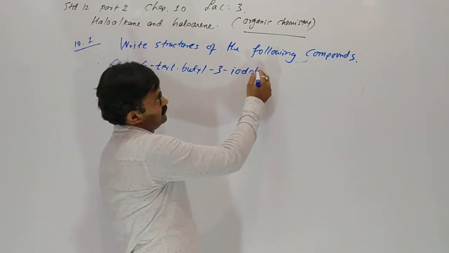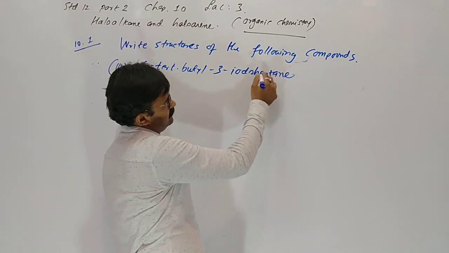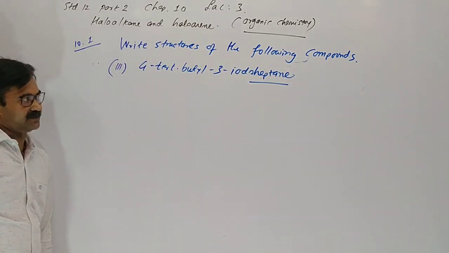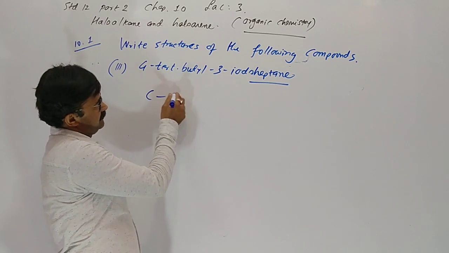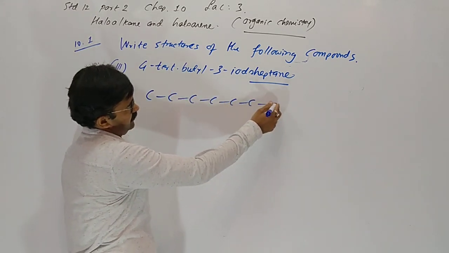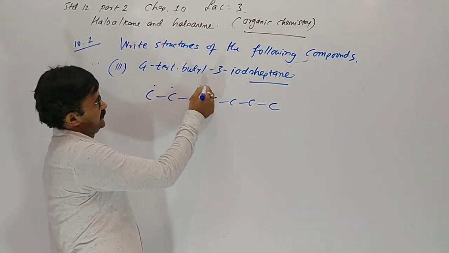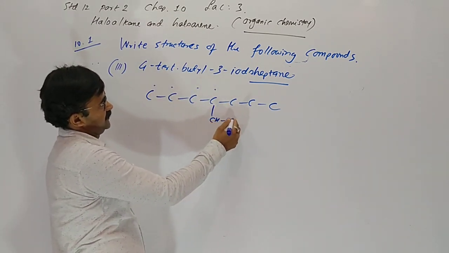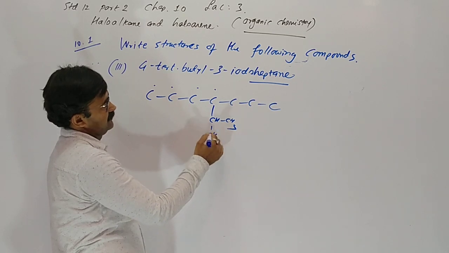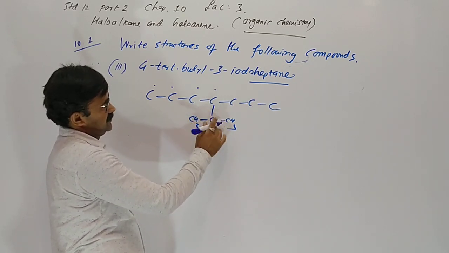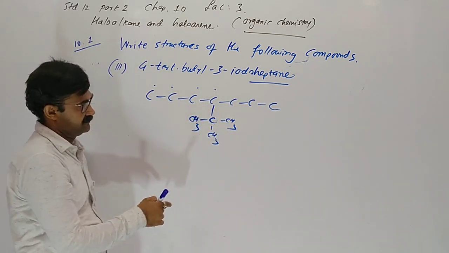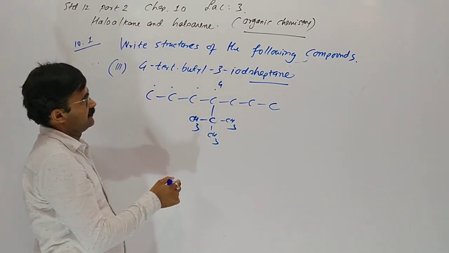So we have to start with heptane. Heptane means the number of carbons is 7. On fourth position there is a tertiary butyl.